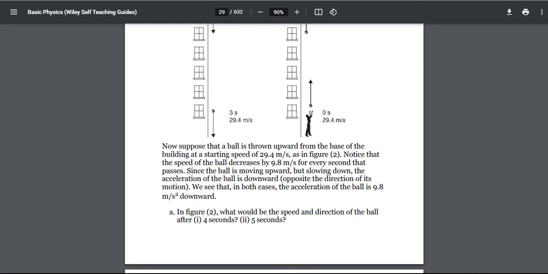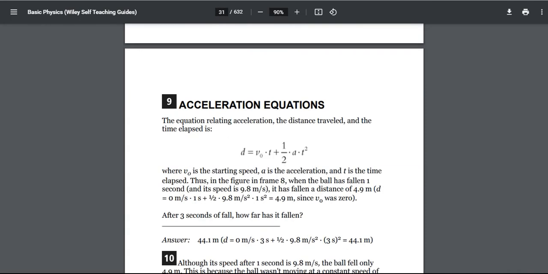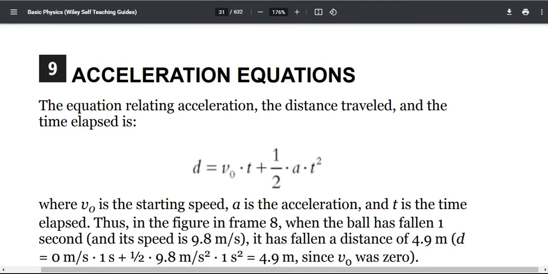Now let's move on. Acceleration equation. In the past video and today's video we learned about acceleration. The equation relating acceleration, the distance traveled and the time elapsed is d equals v0 times t plus 1/2 times a times t squared. Again, distance equals v0 times t plus 1/2 times a times t squared.